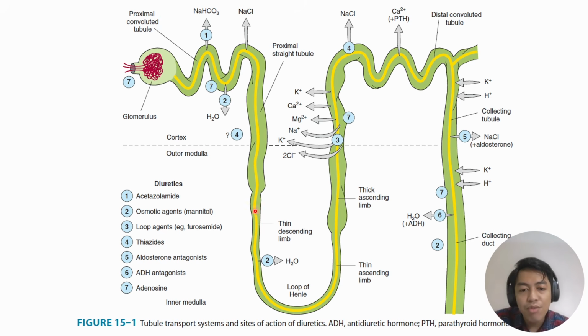Sa thin descending, you have water being reabsorbed. Sa thick ascending, you have a couple of ions such as potassium, sodium, calcium, magnesium, and also chloride ions being reabsorbed here in this segment. In the distal convoluted tubule, you have calcium being reabsorbed and you still have potassium being secreted. In the collecting tubule, you have potassium and hydrogen ions being secreted, sodium chloride being reabsorbed, and water being reabsorbed.